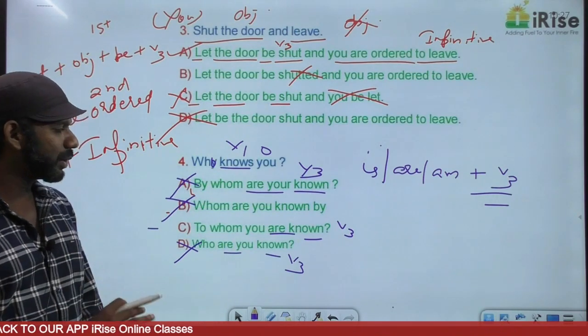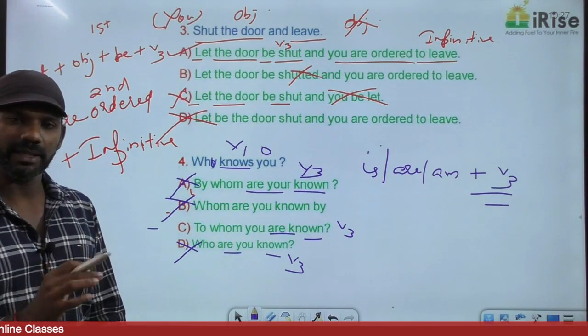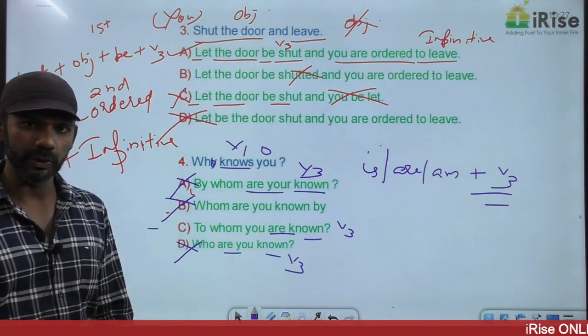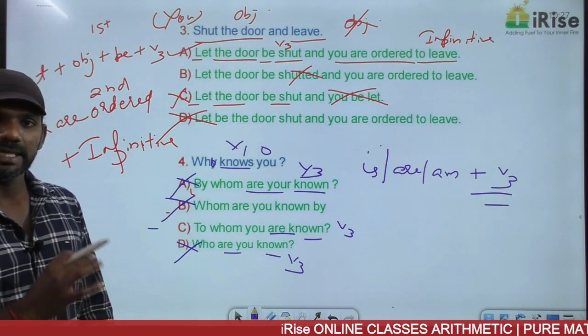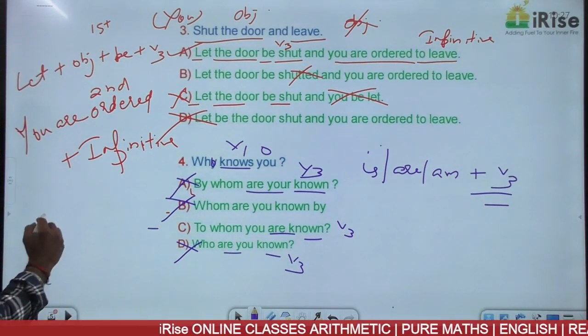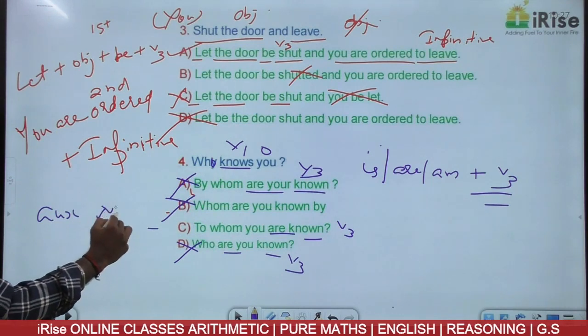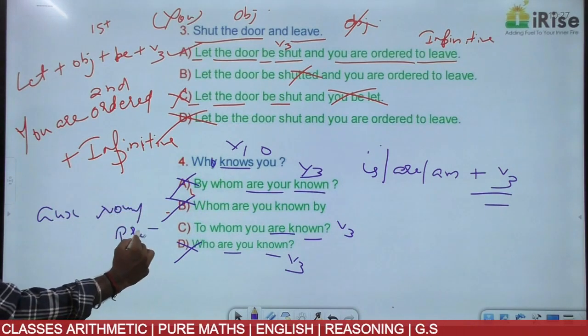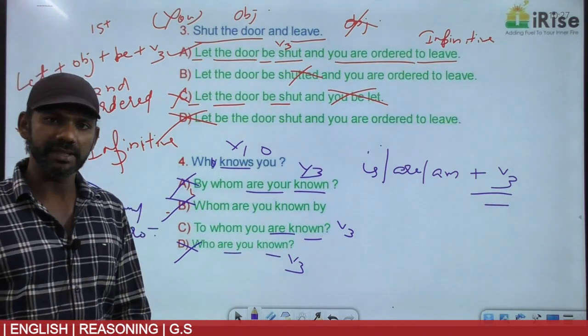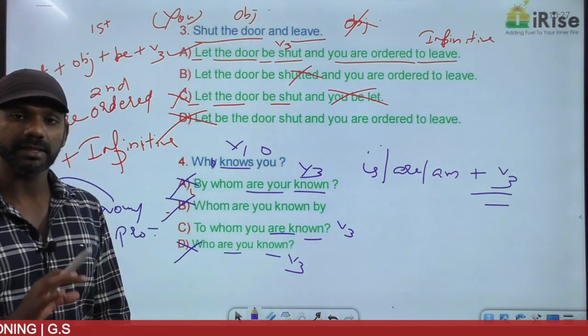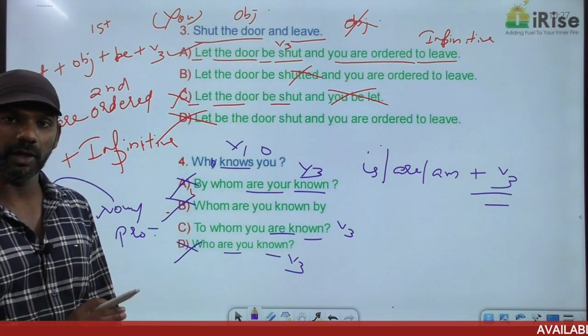Now here, to whom you are known, question mark. It must be to. I am known to you. To is fine. This is an interrogative sentence. If it is an interrogative sentence, the auxiliary verb must appear before the noun or pronoun. That's the rule we discussed. In the case of an interrogative sentence, the auxiliary verb must appear before the noun or pronoun.